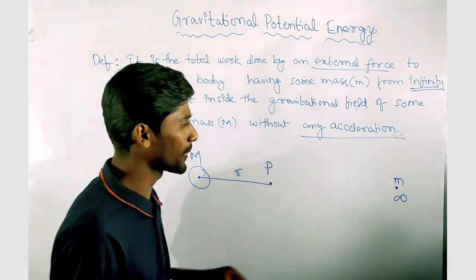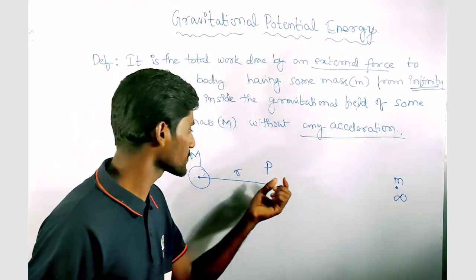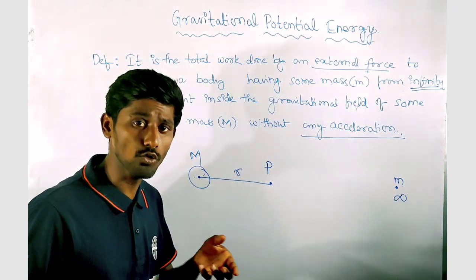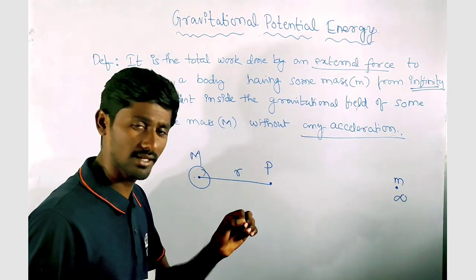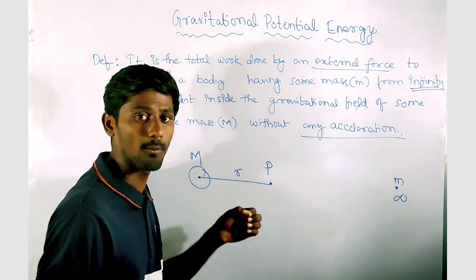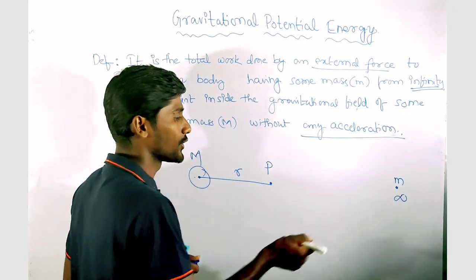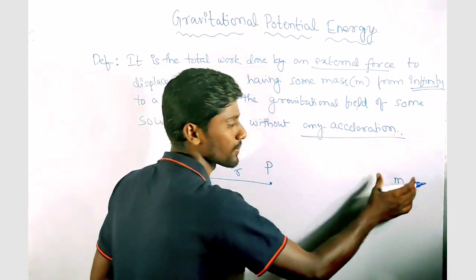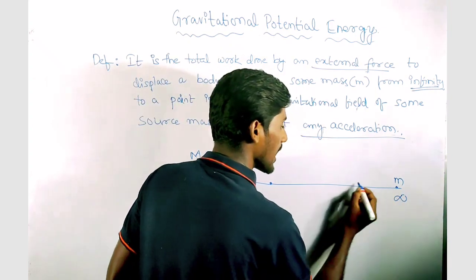Now, to bring this small m from this point infinity to this point P without any acceleration, we have to apply an external force which is equal and opposite to the gravitational force due to the capital M and the small m at each and every point on this path.